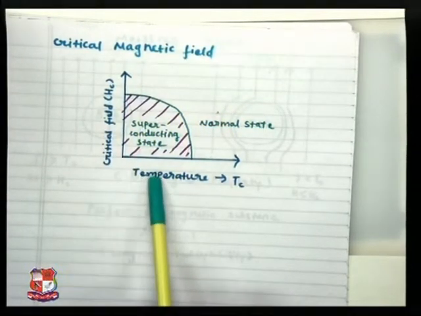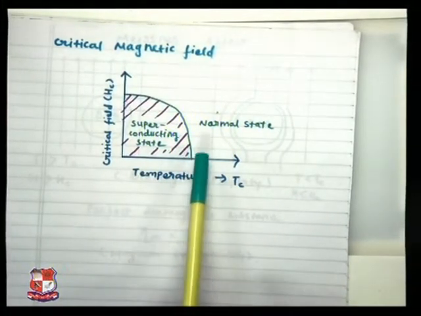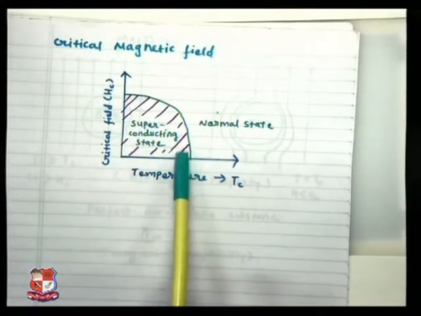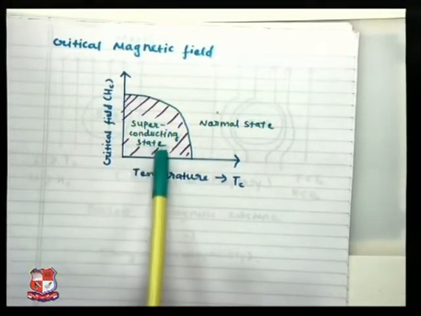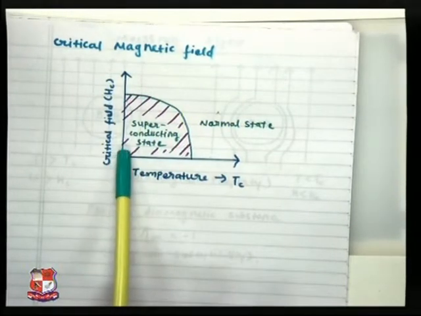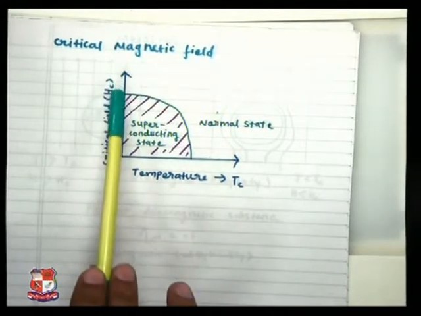Let's suppose that here the temperature is 0 and the critical field is also 0. While going in this direction, we can observe the critical field here. With increasing temperature, the critical field is shown decreasing. That means at 0 temperature, you can see the maximum critical field.